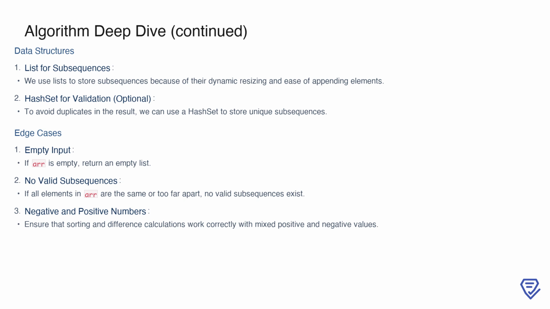We use lists to store subsequences due to their dynamic resizing capabilities and the ease of appending elements. For validation, a hash set can be used to ensure that the result contains only unique subsequences, avoiding duplicates.